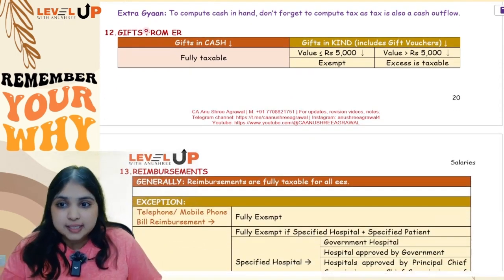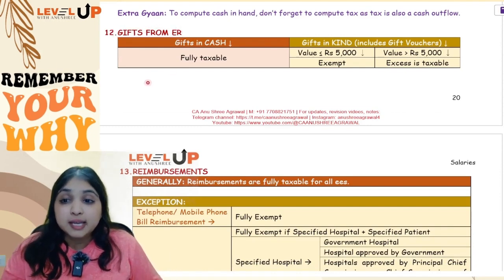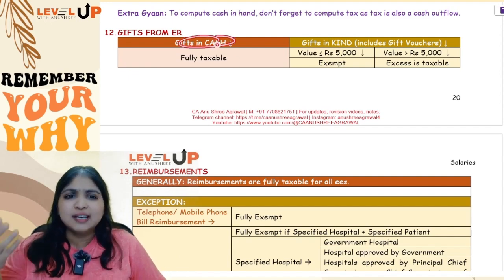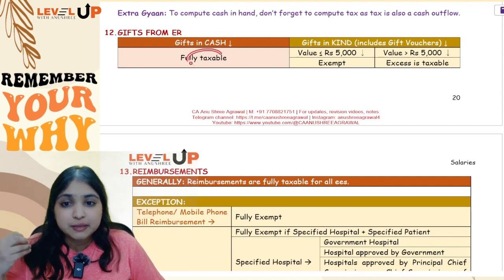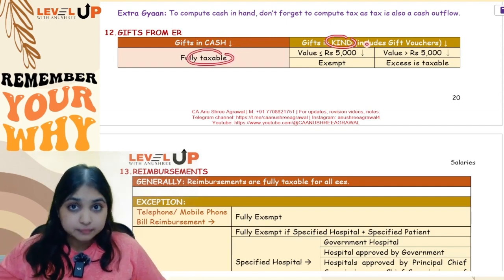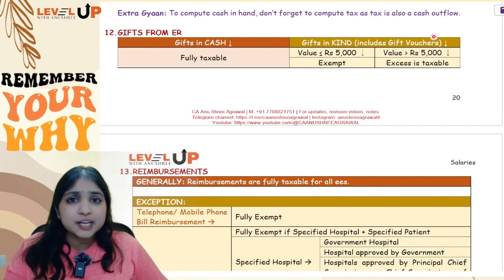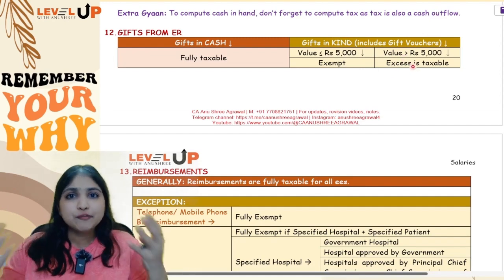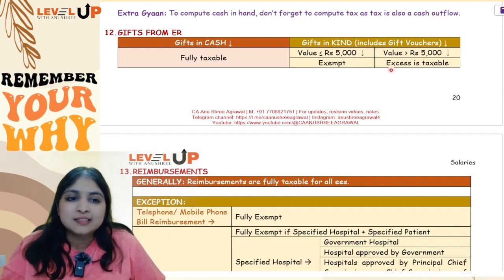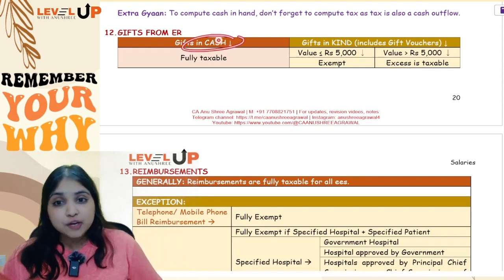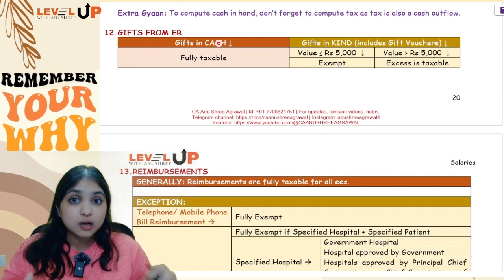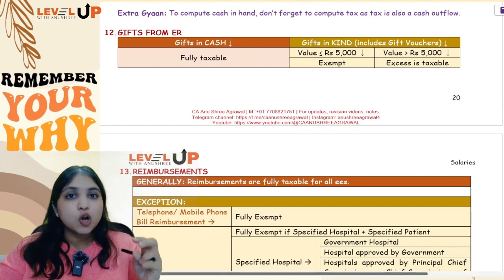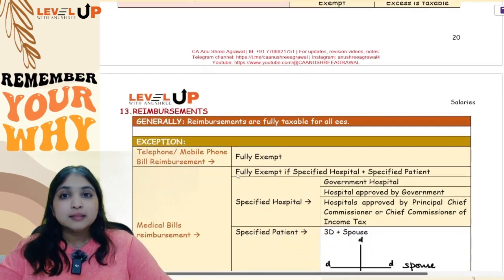Then after this, coming to the next discussion, what if the employer gives me a gift? See, if I get any gift from the employer, it will come under the salaries head. If the gift happens to be in cash, then it doesn't matter what the value of the gift is, it will be fully taxable. But if the gift happens to be in kind, or gift vouchers, up to 5,000 rupees, it will be fully exempt. If it is more than 5,000 rupees, you have two options: either you can tax it fully or you can tax just the excess. Two points of view we have. So a cash gift is always fully taxable, but a gift in kind or gift vouchers up to 5,000 will be exempt. If it is more than 5,000, either you can tax it fully or you can tax just the excess above 5,000.